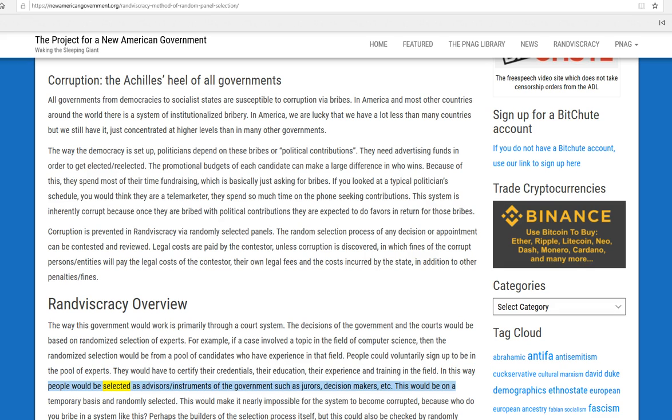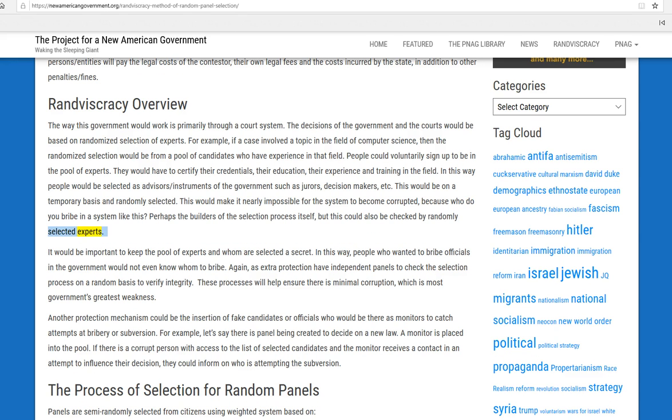In this way people would be selected as advisors/instruments of the government such as jurors, decision makers, etc. This would be on a temporary basis and randomly selected. This would make it nearly impossible for the system to become corrupted, because who do you bribe in a system like this? Perhaps the builders of the selection process itself, but this could also be checked by randomly selected experts.